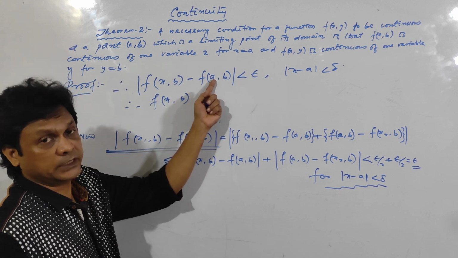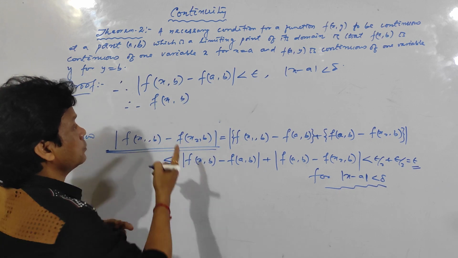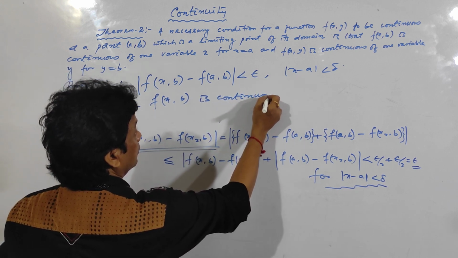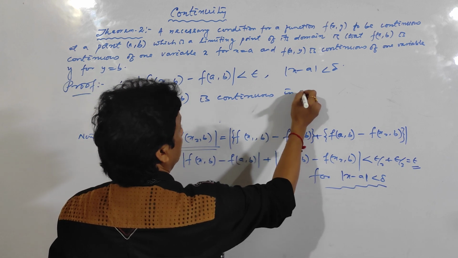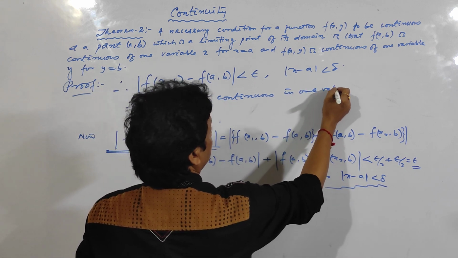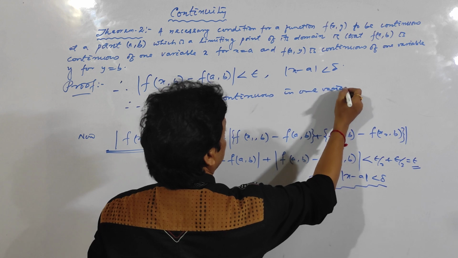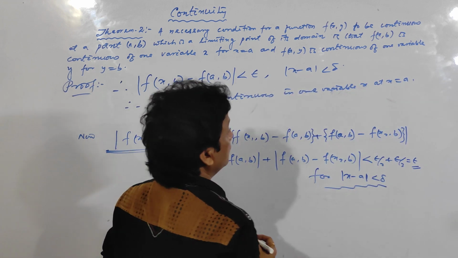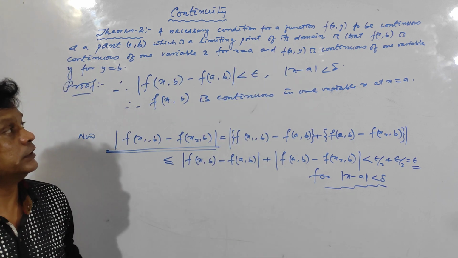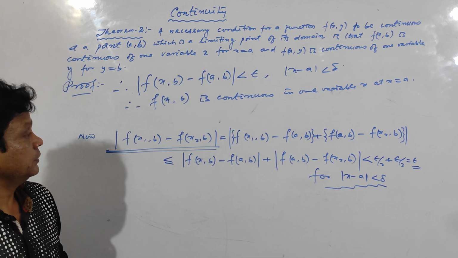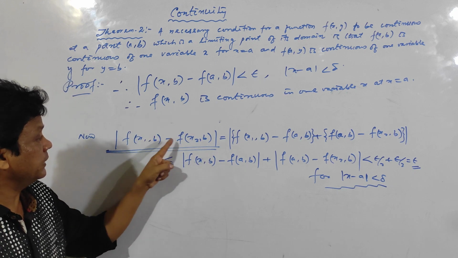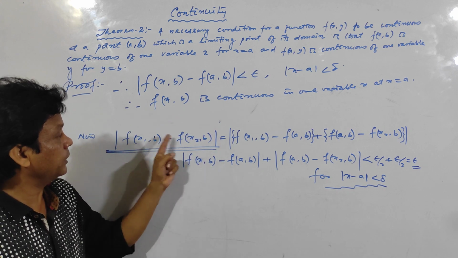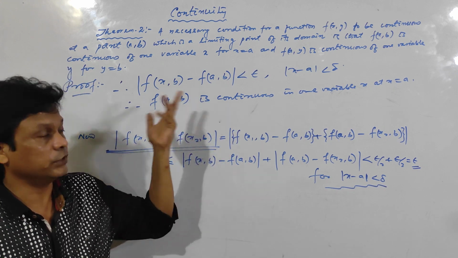So only the x changes. Clear? So f(x, b) is continuous in one variable x at x equal to a. Similarly, we can prove for f(a, y). While taking f(a, y), in place of x1, x2, you should write a. In place of b, you should write y1, y2, and proceed similarly. You can prove it. Okay.